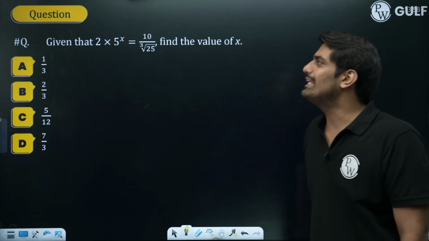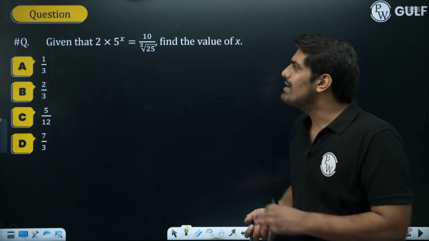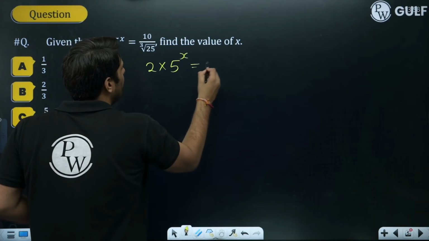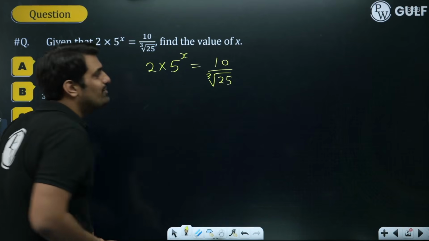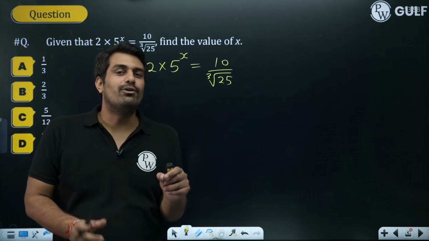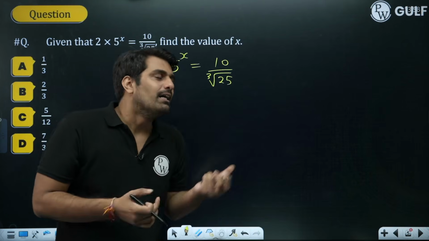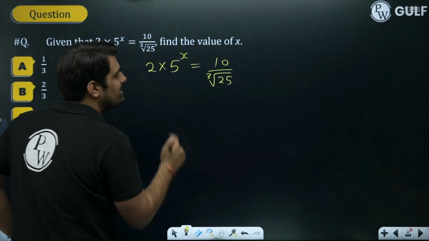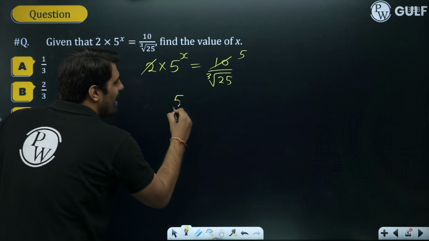So going forward to the next question over here, which relates to exponents, which is also a part of the number system basically. So over here we have 2 into 5 raised to the power x, equal to 10 upon cube root of 25. Now, the basics of exponents: whenever we have an equation, always make sure that the two sides have the same base, and then compare their exponents. Applying the same logic over here, 2 and 10. When I transfer this 2 to the other side, it will be division. So, I can cancel out 2 dividing 10, 5 times.